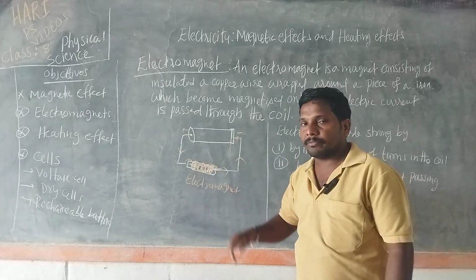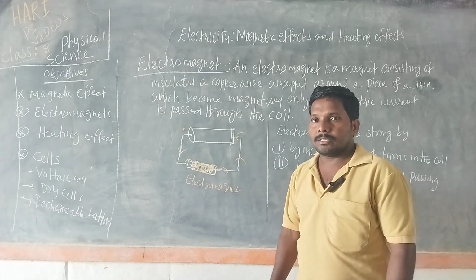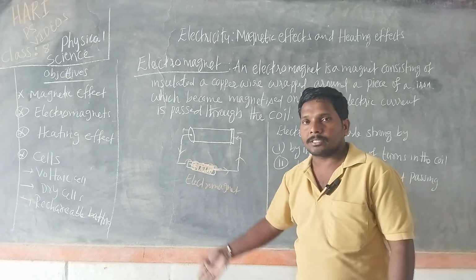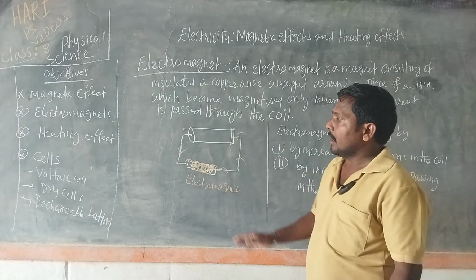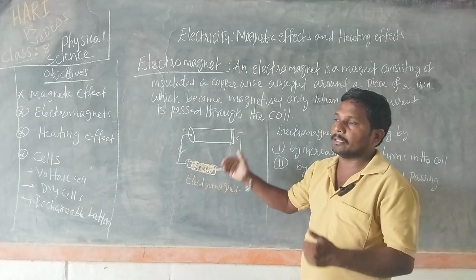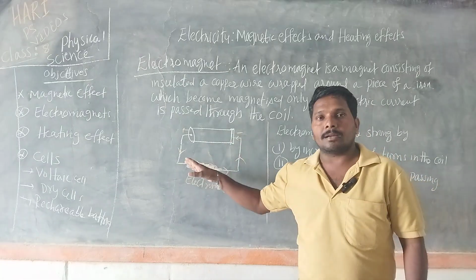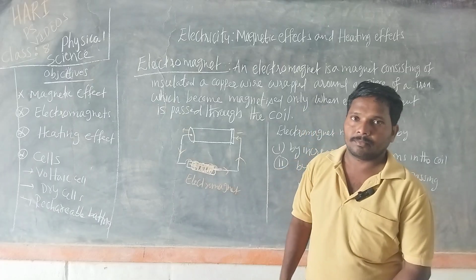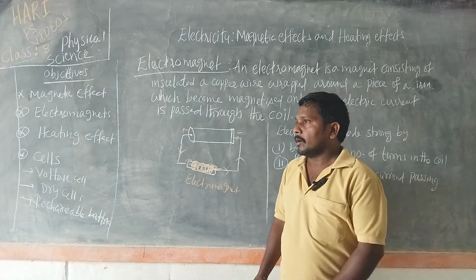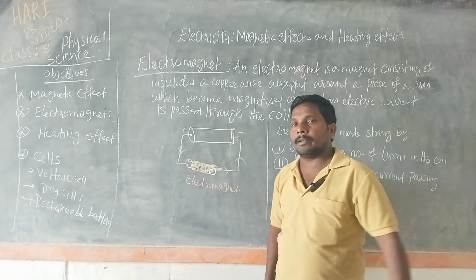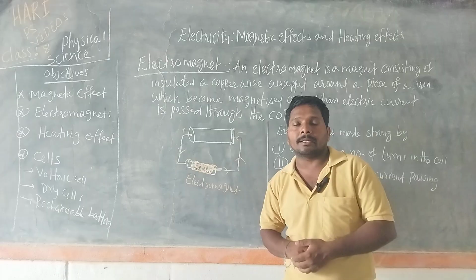When we switch off the flow of electric current, then as usual it loses its magnetic effect, or magnetic property, or magnetic character. So that's why electromagnets are temporary magnets. Electromagnets are temporary magnets. Here, why should we use only iron or soft iron for making electromagnets?